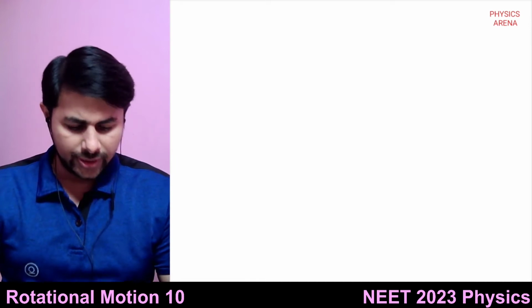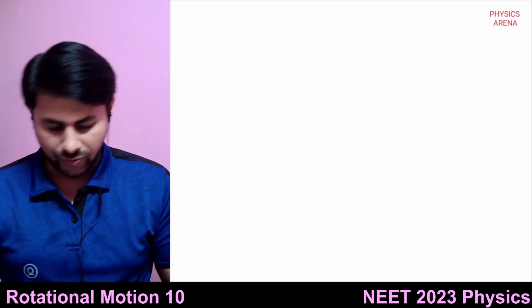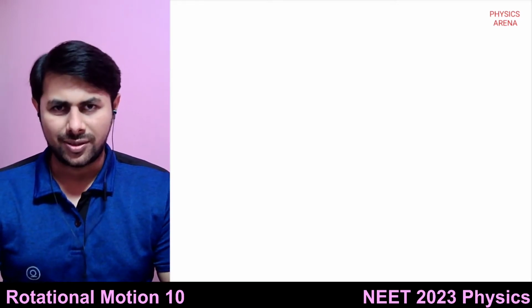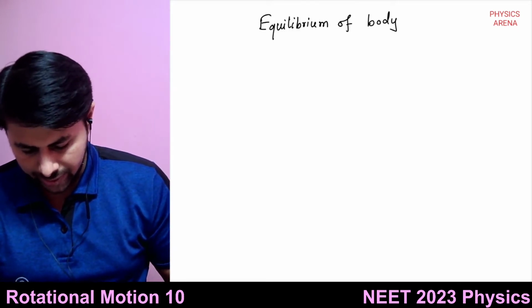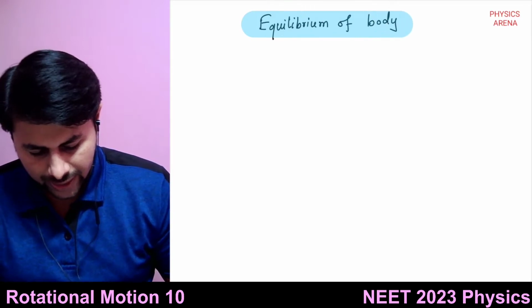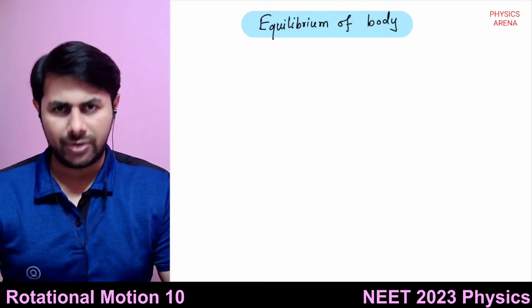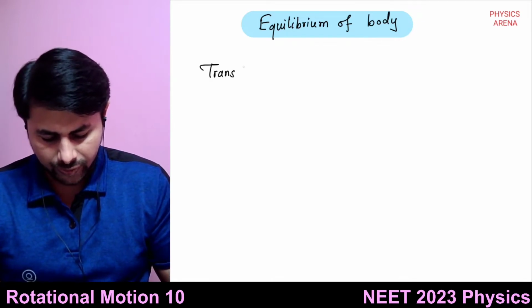Let's talk about the equilibrium of a body. Okay, so we have already discussed equilibrium of a body in laws of motion. Now there would be two kinds of equilibriums. One is the translational equilibrium and the other is the rotational equilibrium. So for translational equilibrium, what is the condition?